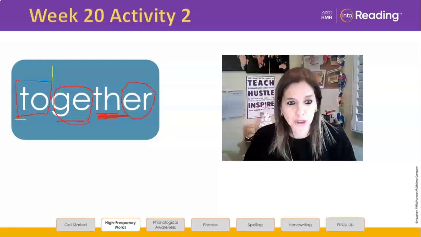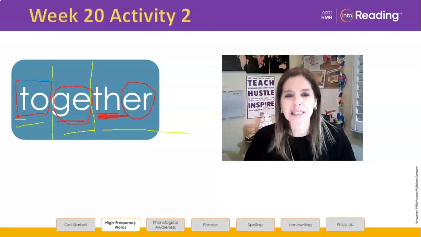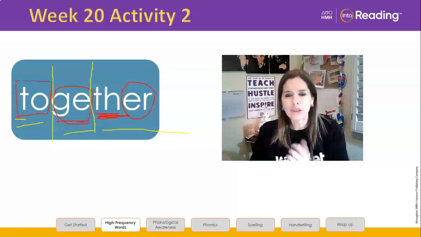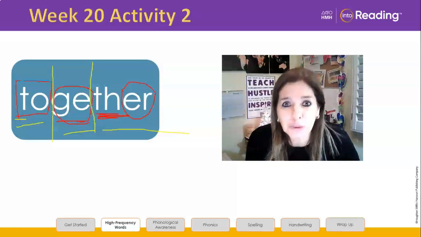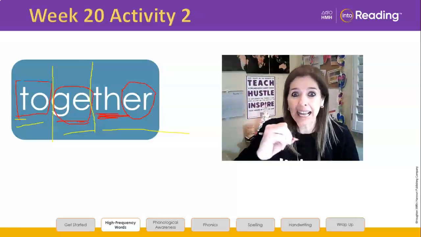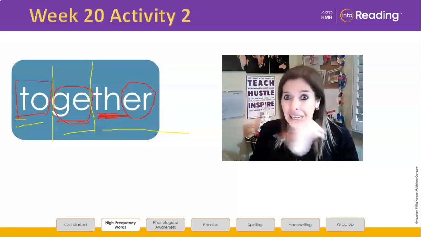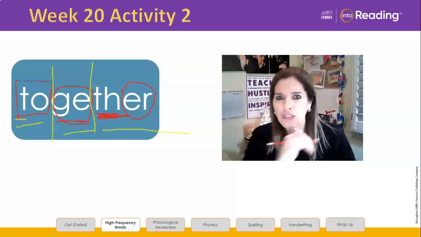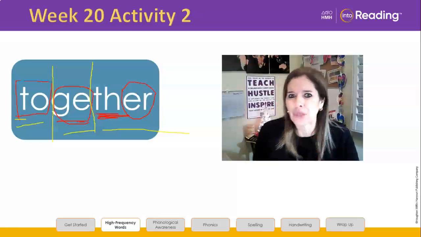The syllables or chunks are to, ga, and ther. So I have together. Let's clap it out. Together. So when you're going to blend to write this word, you're going to write to, ga, and ther. Pull those sounds through in ther.